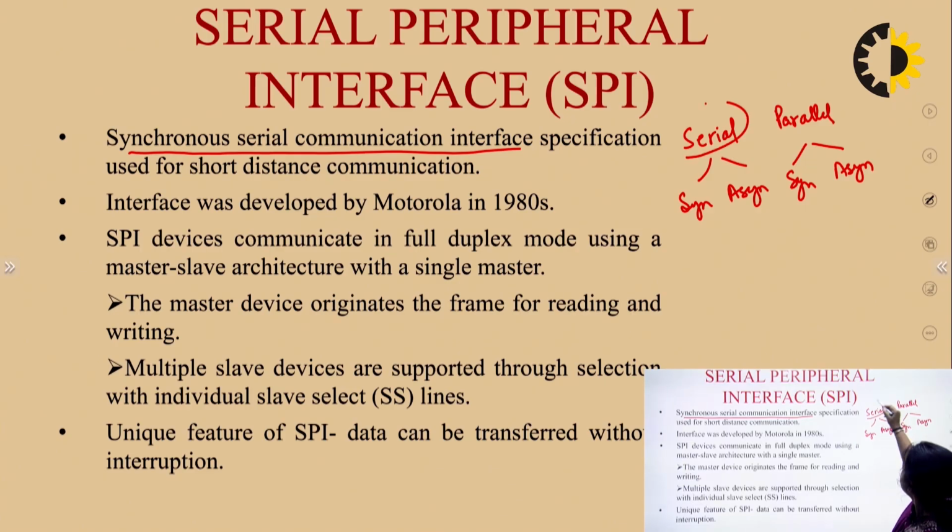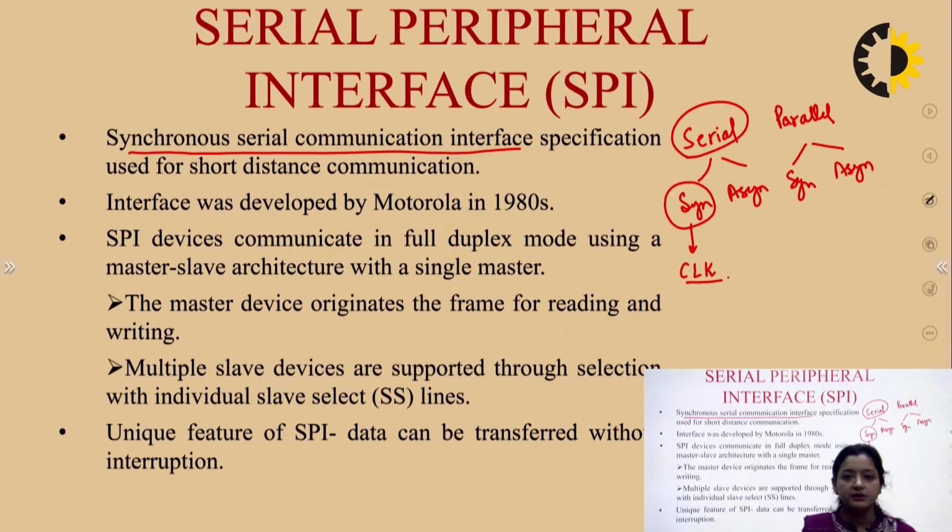Now we are talking about serial communication protocols in which the data transmission is taking place bit by bit over a single line. Also in serial, when we talk about synchronous communication, it means the communication is synchronized with the help of a clock signal between transmitter and receiver. In asynchronous communication, there will be absence of clock signal. No clock signal will be shared between transmitter and receiver, and there will be no synchronization for data communication.